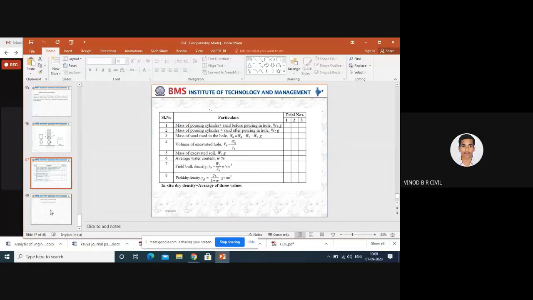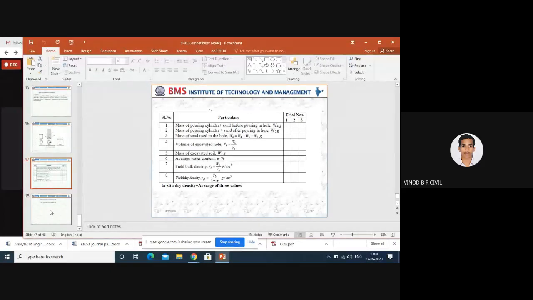And next one is the sand replacement method. Sand replacement method, you can also expect this question in a different manner. During highway construction, as a civil engineer, as a highway engineer, how to calculate the density of soil? These kinds of twisted questions you can expect in geotechnical engineering.